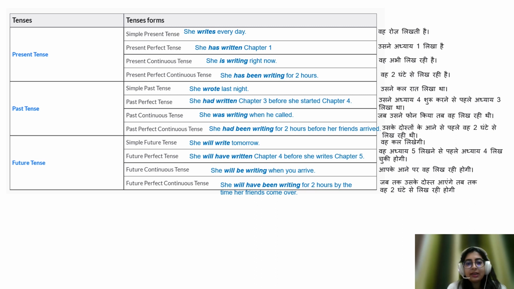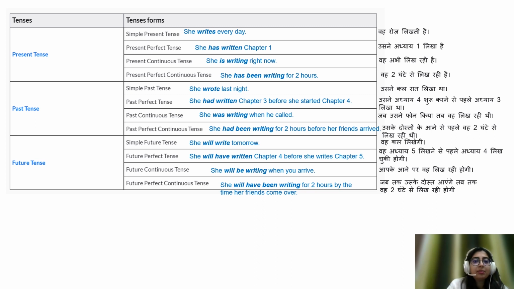And in this slide, I have subcategorized these tenses into four categories each, like simple present tense, present perfect tense, present continuous tense, and present perfect continuous tense. So in order to understand these subcategories better, I have mentioned one example for each of them and also a Hindi version of that, so that it is helping you guys to understand each category in a much better way.